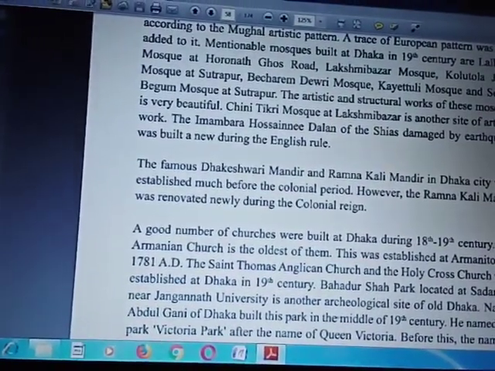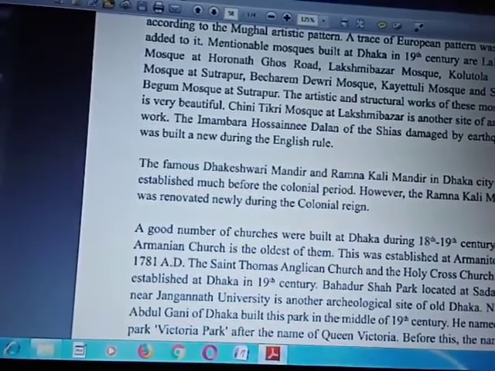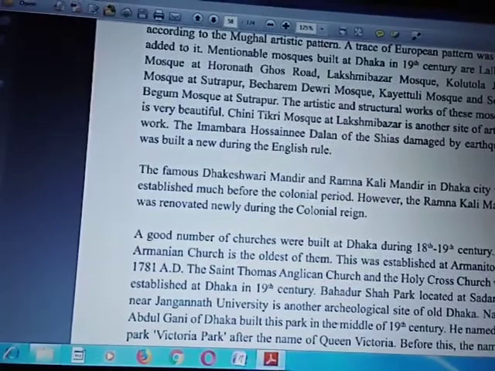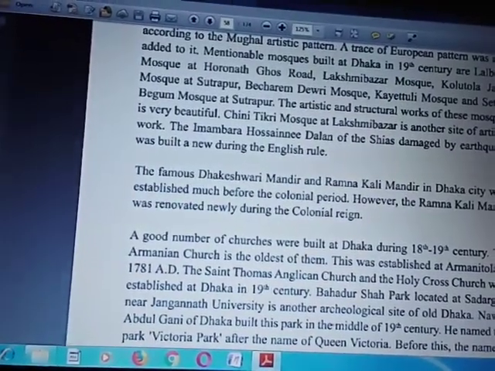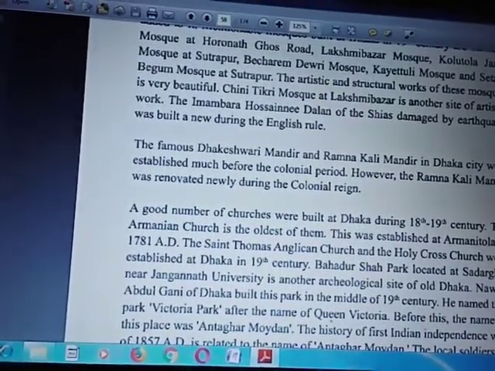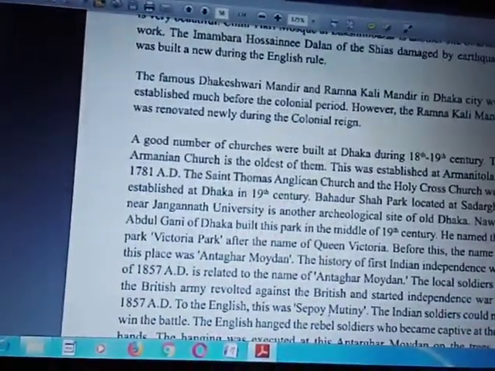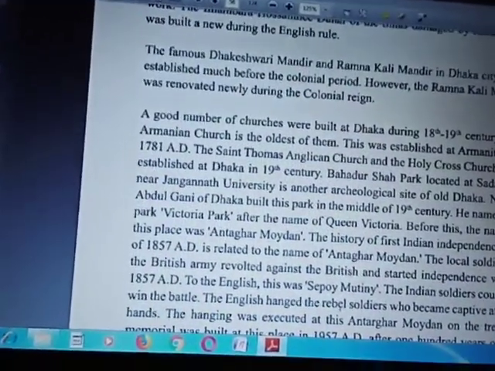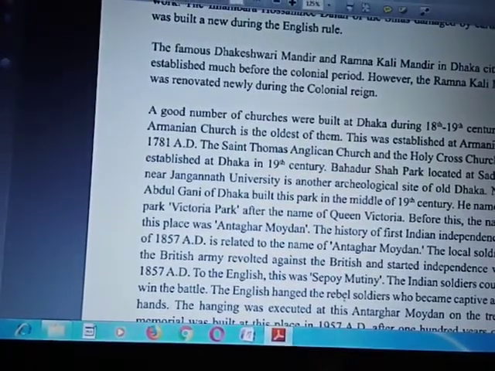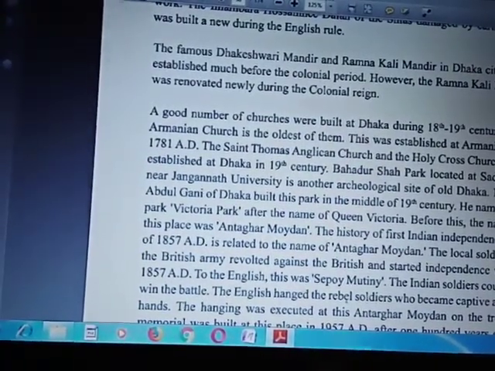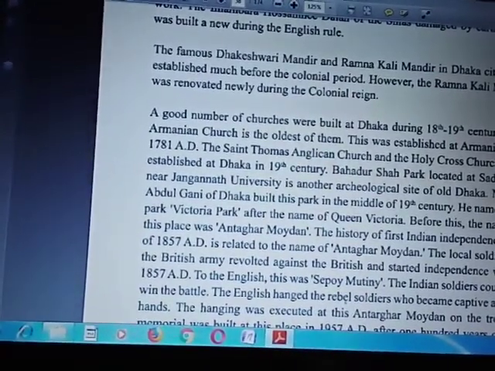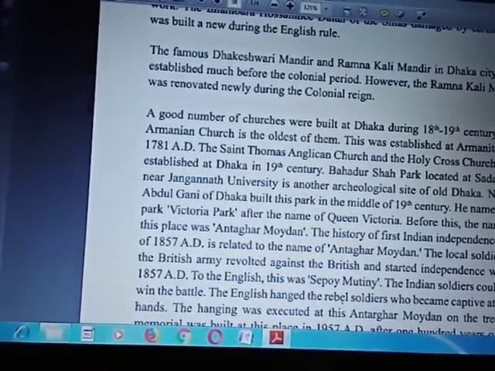The Imambara Husnei Dalan of the Shias, damaged by earthquake, was built anew during the English rule. The famous Dhakeshwari Mandir and Ramna Kali Mandir in Dhaka city were established much before the colonial period. However, the Ramna Kali Mandir was renovated newly during the colonial reign.